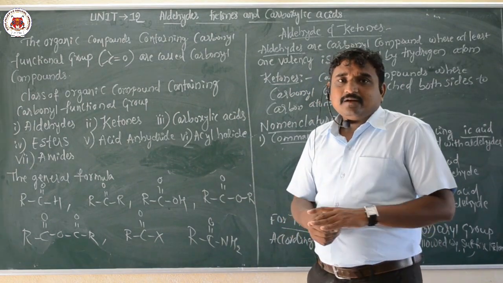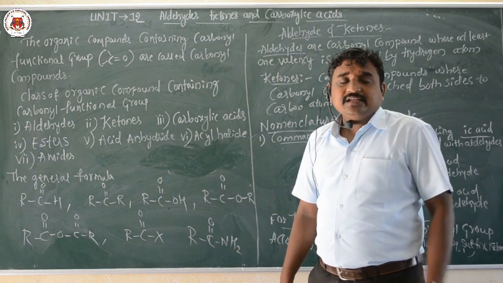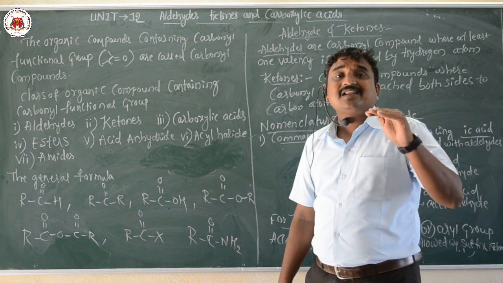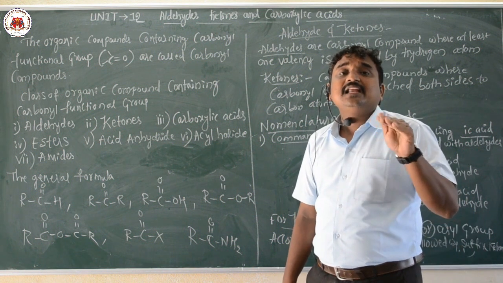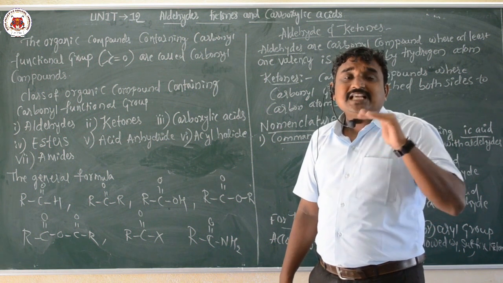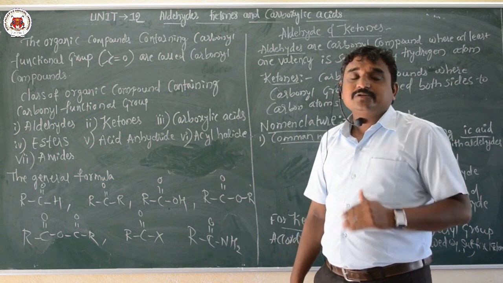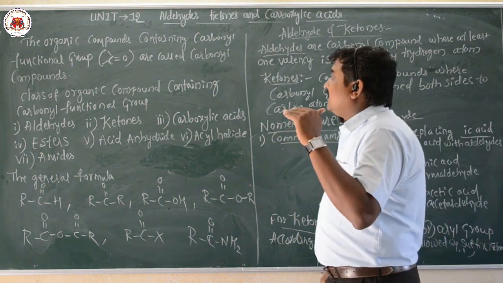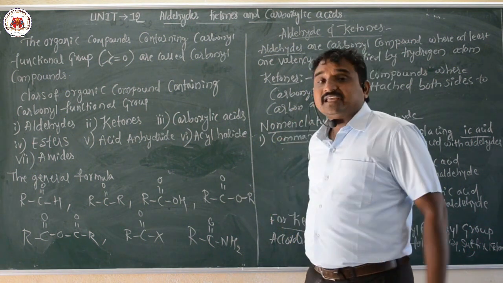Now we have another class of organic compounds, that is esters.